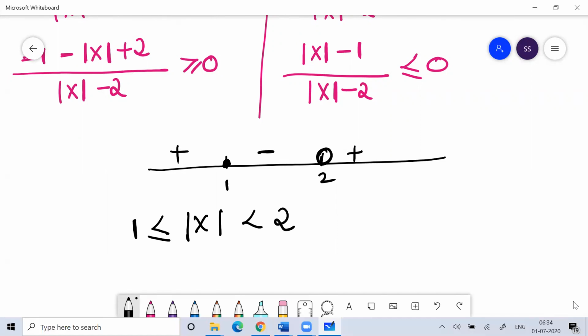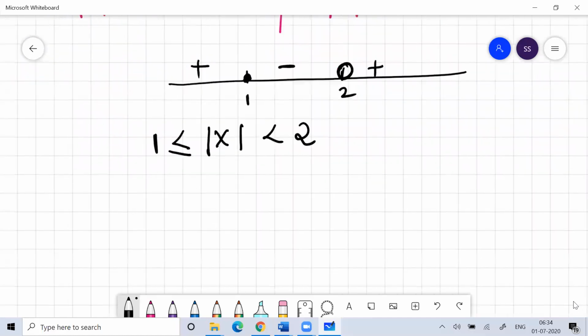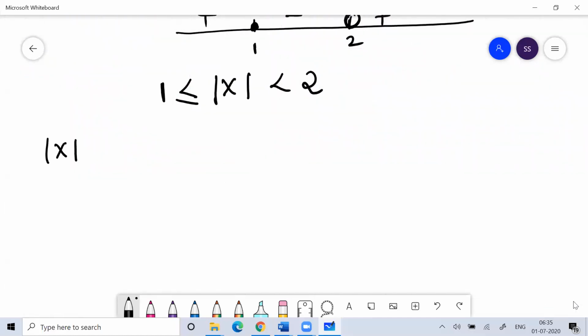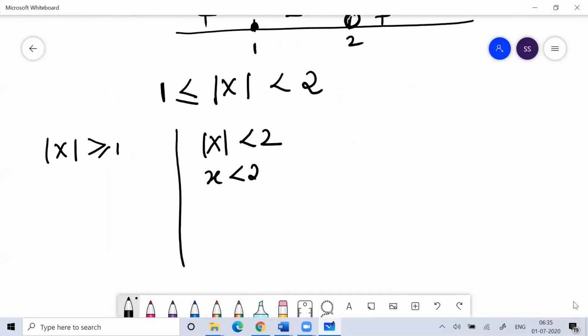You can understand the less than or equal to sign I use here, and why the less than sign here, because x can never be 2. The value of x should be less than 2. So here I can say modulus of x is greater than or equal to 1, modulus of x is less than 2. So I can say x is less than 2 and x is greater than minus 2. And here I can say x is greater than or equal to 1 or x is less than or equal to minus 1. Okay, so the same logic, because it accepts both positive and negative values.